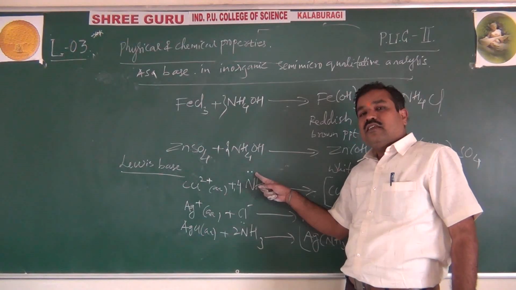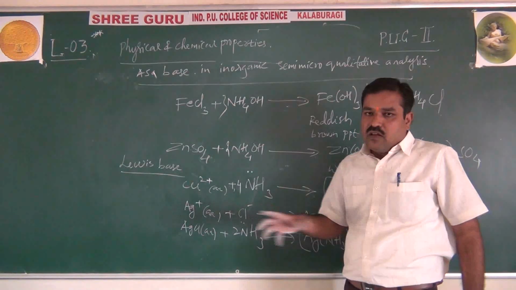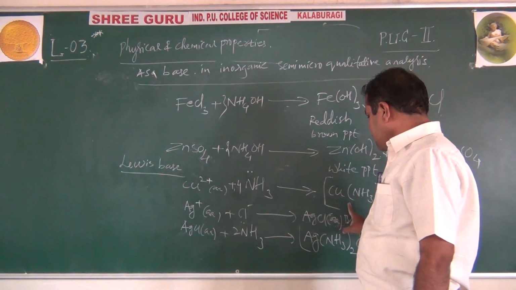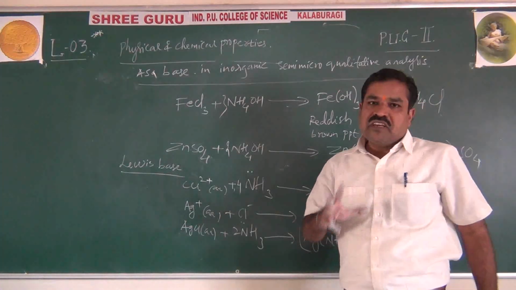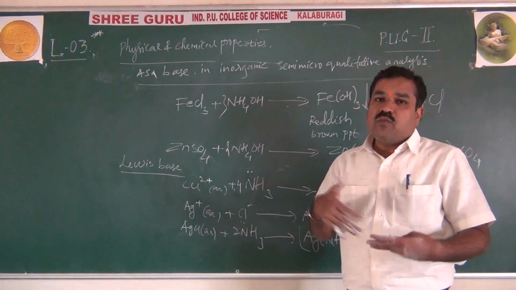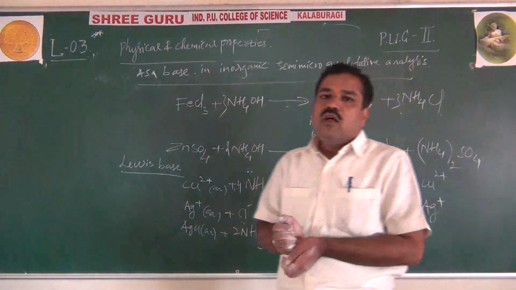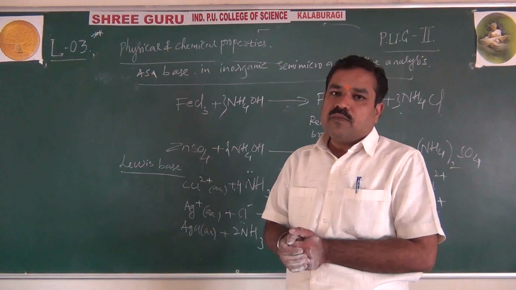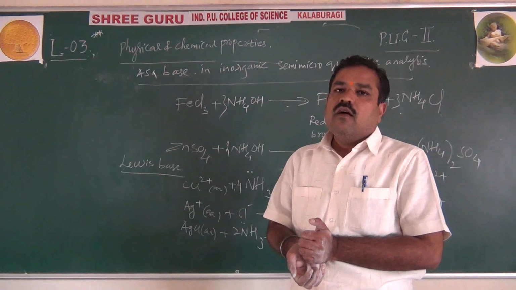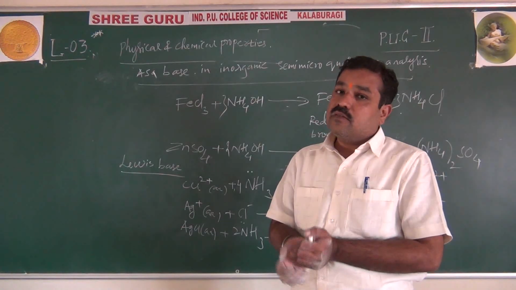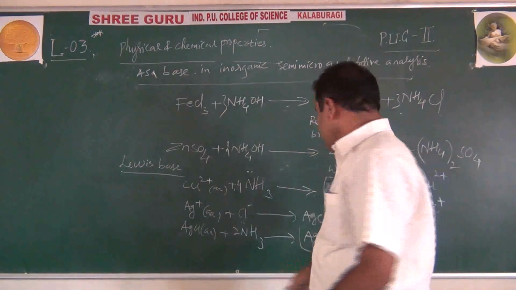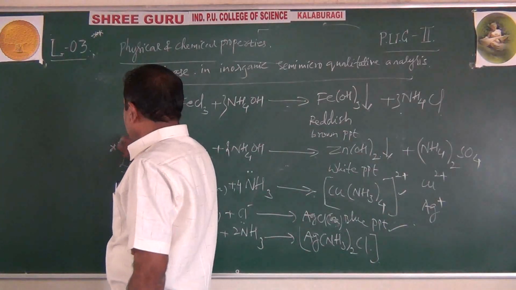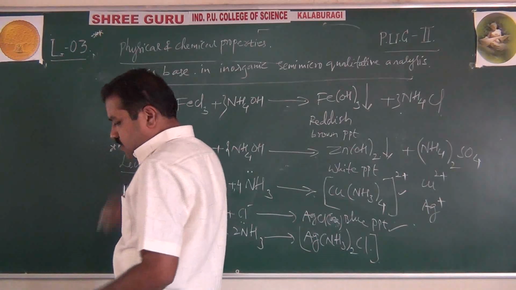Electron pair donor is Lewis base, and it also gives ligand character by forming what? That means copper is the central metal attached by ammonia, a neutral ligand, through what? Coordinate bond. That's why this type of salts are called complex salts or coordination compounds. That means by forming complex salts also we can detect metals like copper as well as silver. Okay, very important. So many times repeated for 2 marks theory as well as for CET.